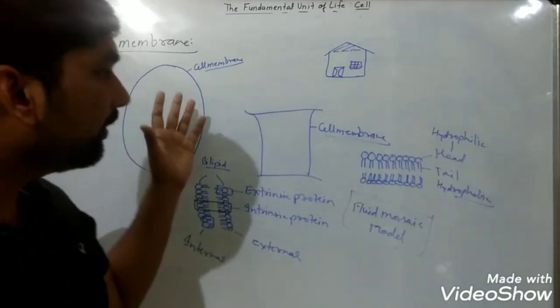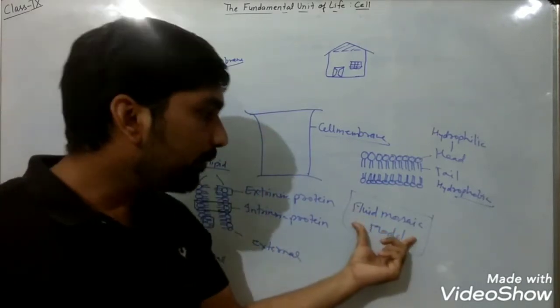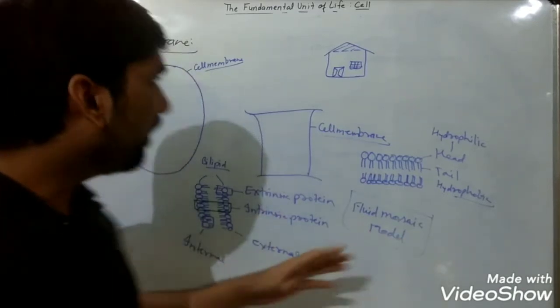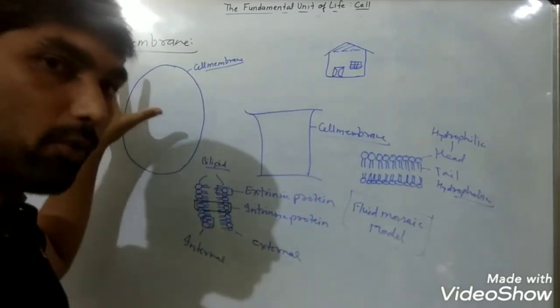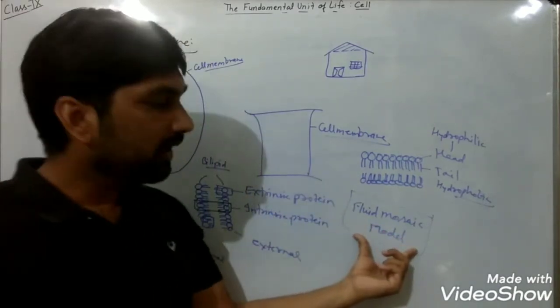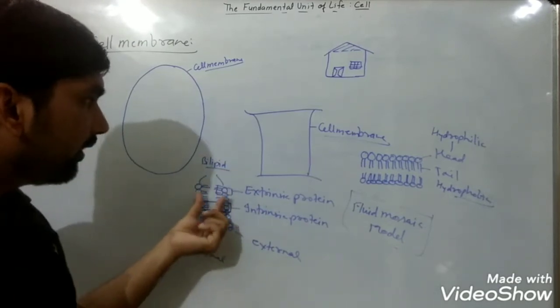So what questions can be asked from this topic? Who proposed the fluid mosaic model? Singer and Nicholson. Or which is the most accepted model of the cell membrane? That is again the fluid mosaic model. In this model, the layer is a bilipid layer.